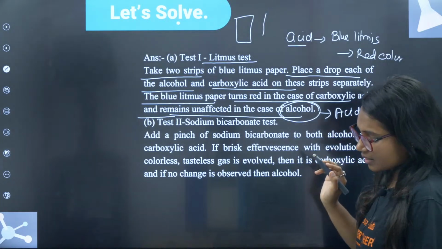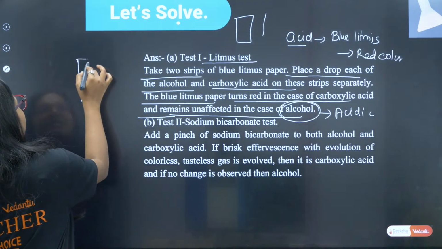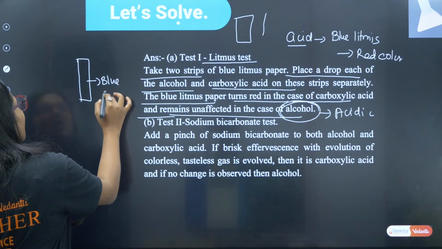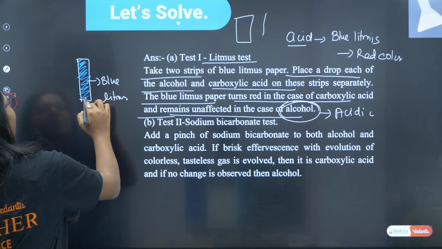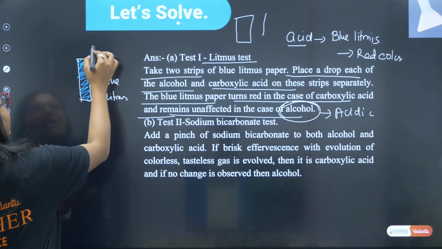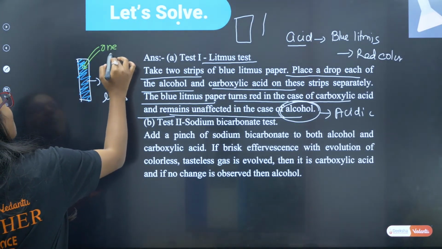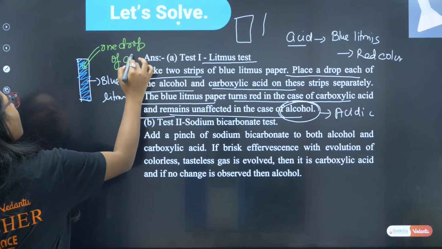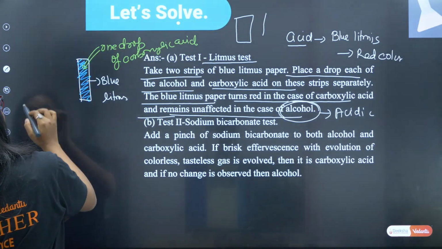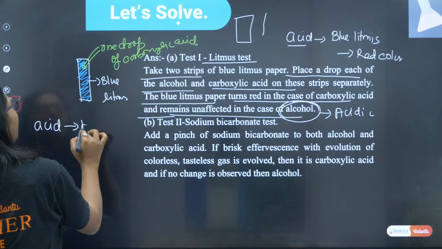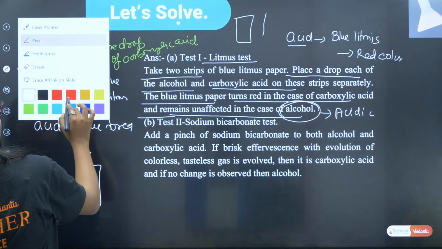Alcohol is not acidic. Again, I am drawing this structure here for your clear confirmation. This is a blue litmus. In this I have added one drop of carboxylic acid. Carboxylic acid is acidic in nature, and acid will convert blue litmus to red. So this blue litmus will convert into red litmus. Clear?